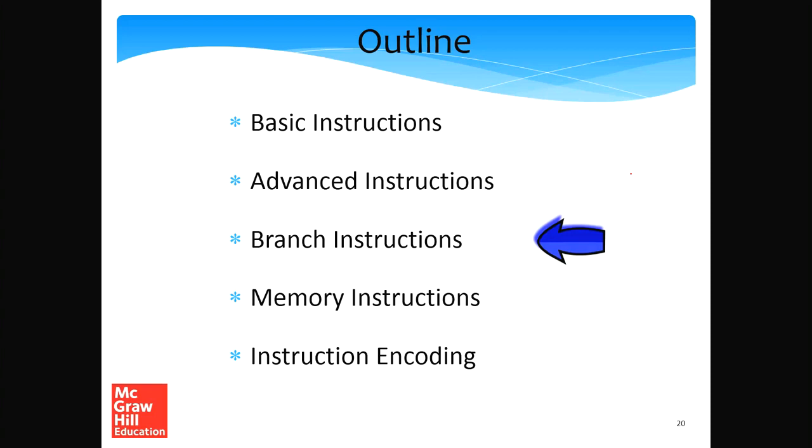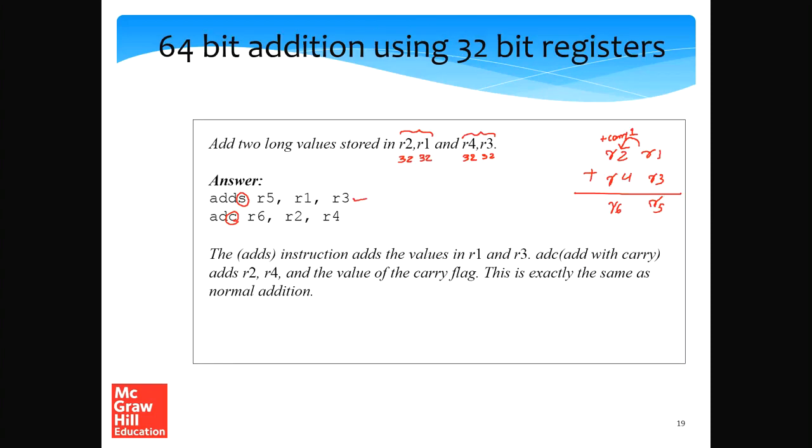Given that we have taken a look at 64-bit addition, I would request the readers to also look at 64-bit subtraction. The idea is very simple. We have exactly the same thing, and instead of an addition, we have a subtraction.